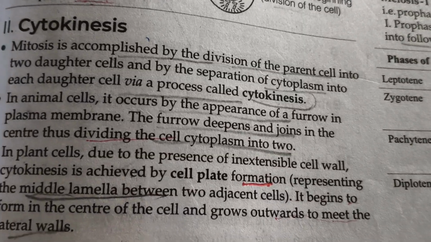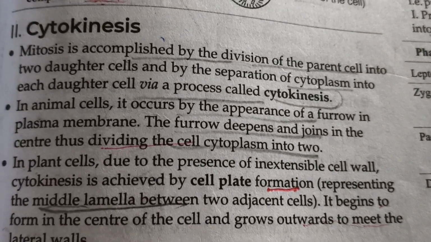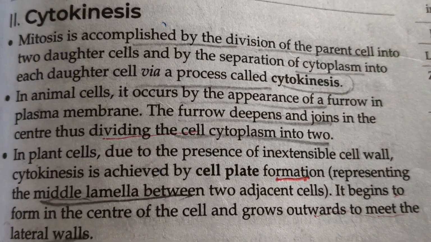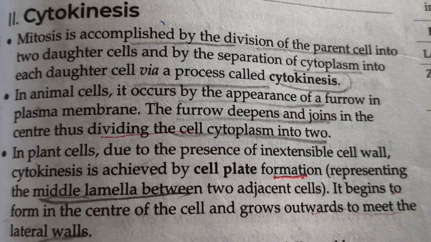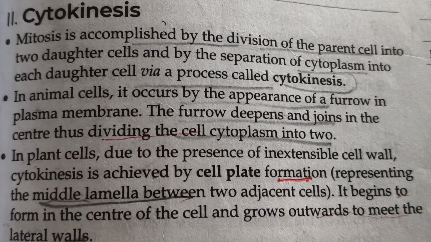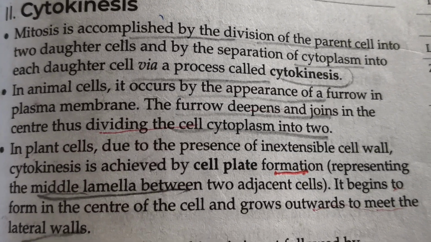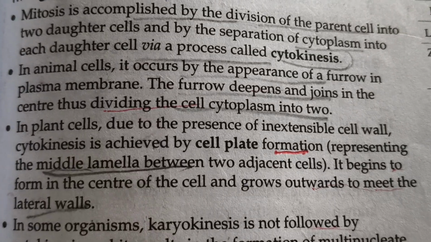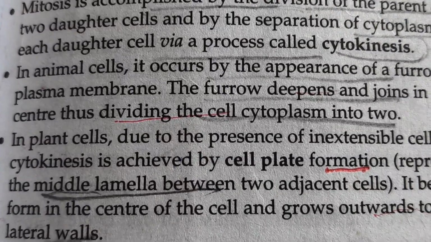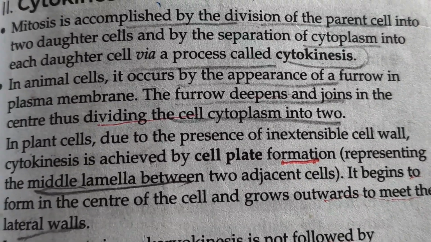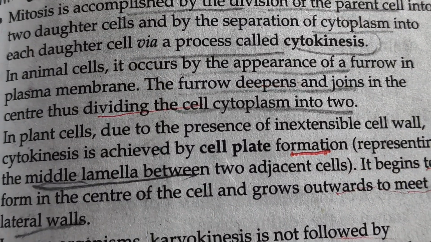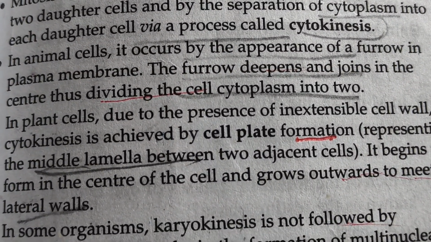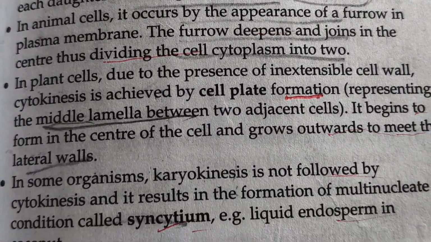Cytokinesis: mitosis is accomplished by the division of the parent cell into two daughter cells, and by separation of the cytoplasm into each daughter cell via a process called cytokinesis. In animal cells, it occurs by the appearance of a furrow in the plasma membrane. The furrow deepens and joins in the center, thus dividing the cell cytoplasm into two.